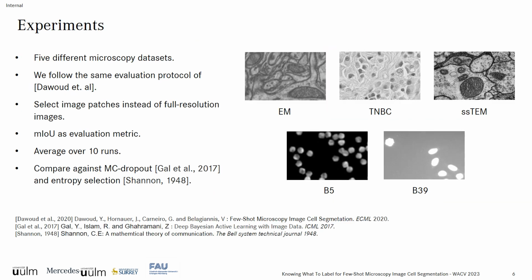In our experiments, we use 5 microscopy image datasets and follow the same evaluation protocols as previous works. Instead of full resolution images, we make use of image patches to select the support set. We set the mean intersection over union as our main evaluation metric and take the average over 10 runs. We compare our scoring function against Shannon entropy, MC dropout, and random selection.